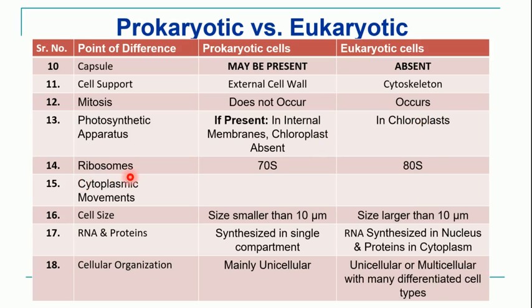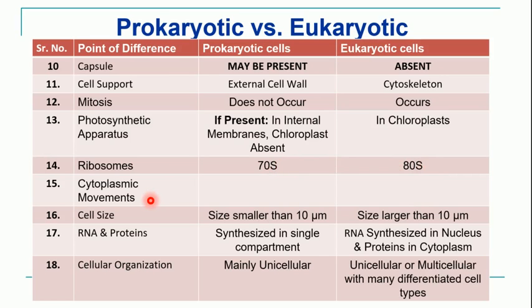Next point of difference is ribosomes. The ribosomes in case of prokaryotes are 70S type, and the ribosomes in case of eukaryotic cell are 80S type. Here this S stands for the Svedberg unit. So this is the sedimentation coefficient.